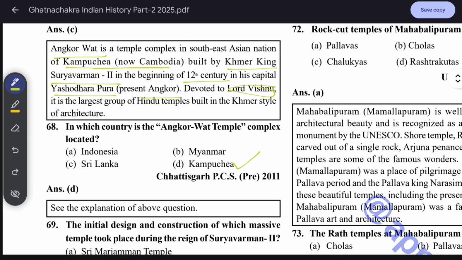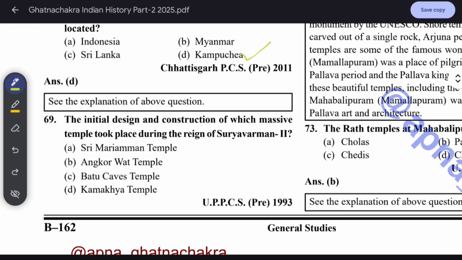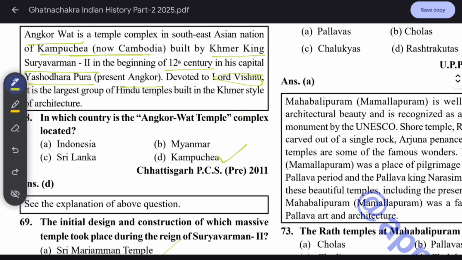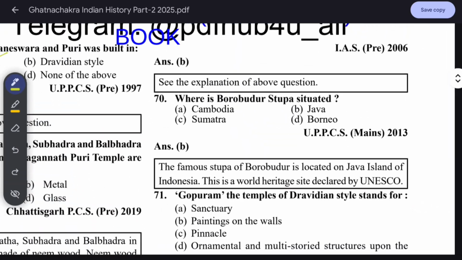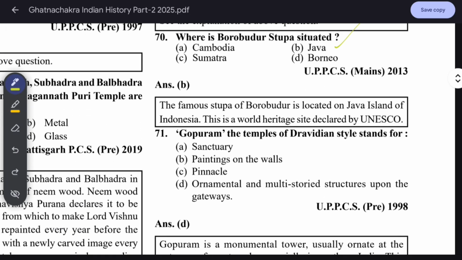The initial design and construction of which massive temple took place during the reign of Suryavarman II? Simple, Angkor Wat temple, Khmer king Suryavarman II. Where is the Borobudur Stupa situated in Java? The famous stupa of Borobudur is located on Java Island of Indonesia. This is a World Heritage Site declared by UNESCO.